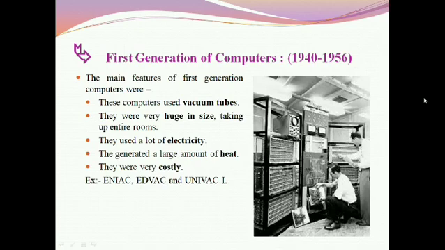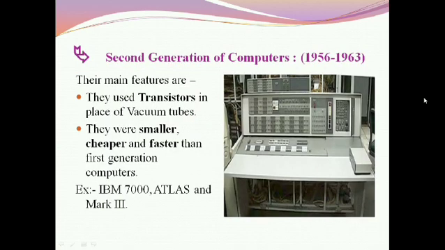So let us learn about second generation of computers. The time was 1956 to 1963. In this generation, their main features are: they used transistors in place of vacuum tubes. They were smaller, cheaper, and faster than first generation computers. For example, IBM 7000, Atlas, and Mark III.